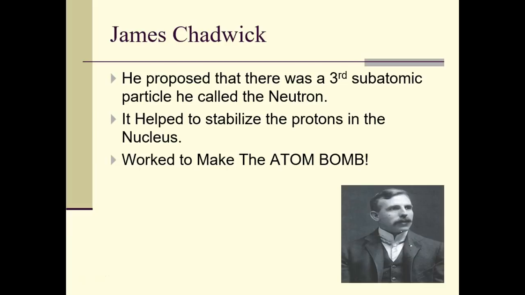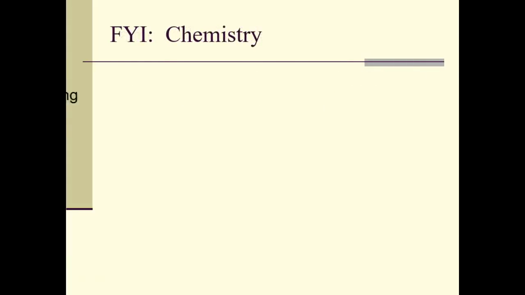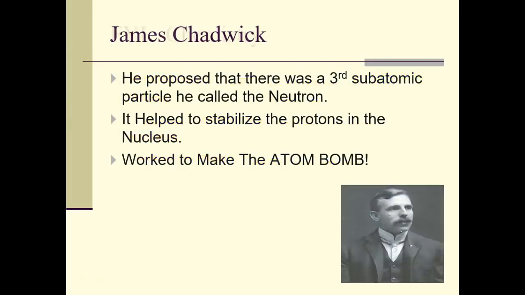But I want to add James Chadwick in here. He proposed that there was a third subatomic particle, know that word, subatomic, called the neutron. It helps stabilize the protons in the nucleus. It worked to help make the atomic bomb. Okay, so just some information here. If you missed that, just go back.